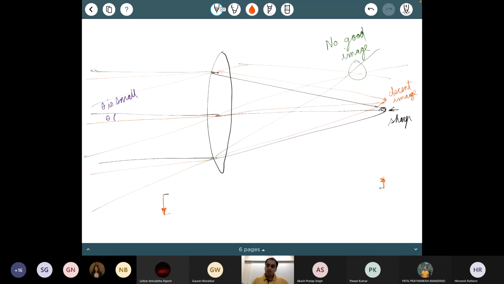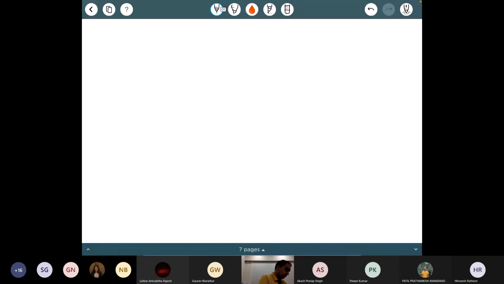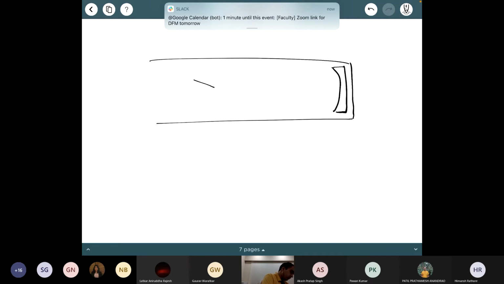But let me tell you where we do see effects of this. Remember the Newtonian telescope design, which was essentially a tube, and in that tube I had my mirror mounted over here, and I had drawn a secondary mirror over here.